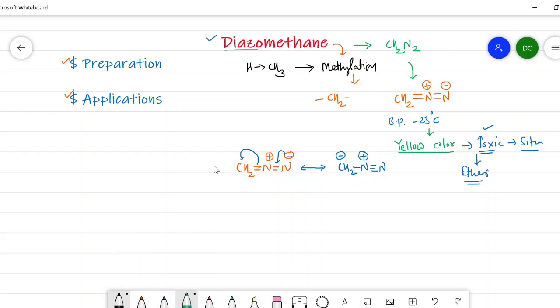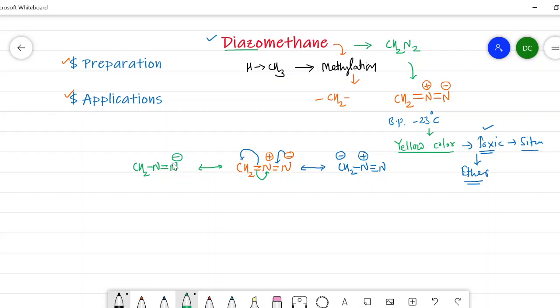Now on this side, I will write a second structure which is also a resonating structure of diazomethane. Now what I am doing here, I will shift the electrons from this double bond onto the nitrogen. Therefore, the positive charge on the nitrogen is neutralized. So here we get CH2 single bond nitrogen, double bond nitrogen.